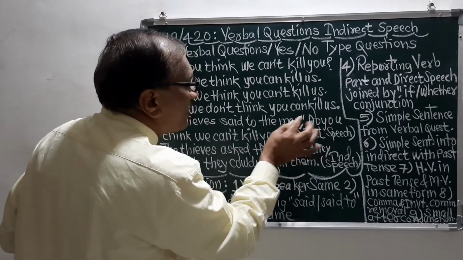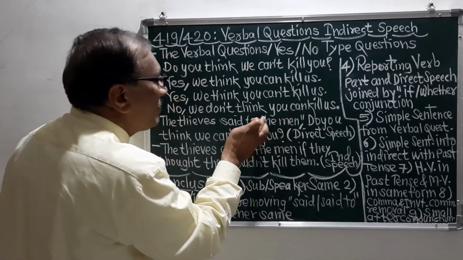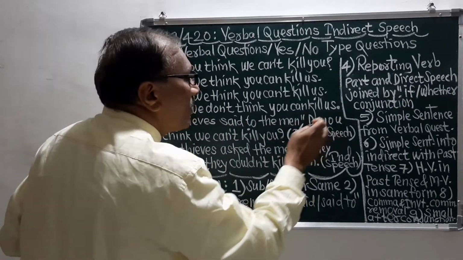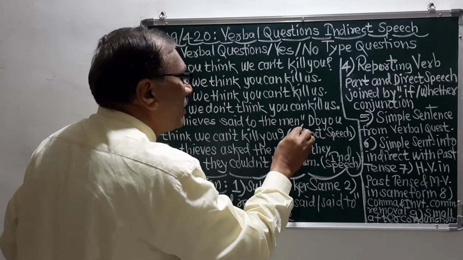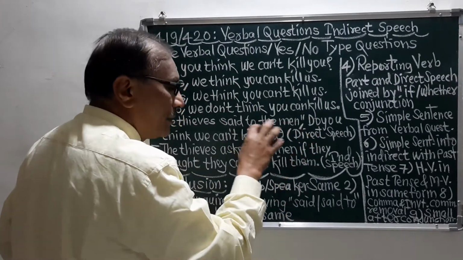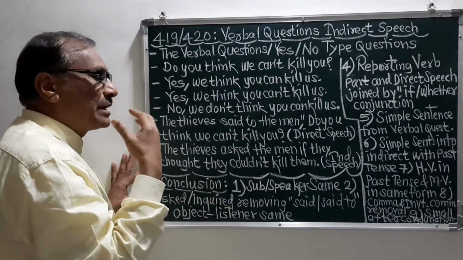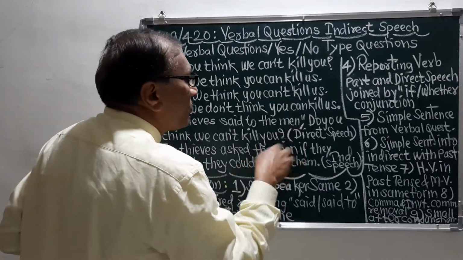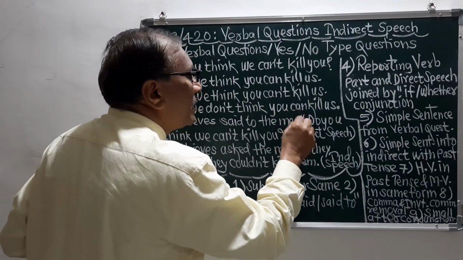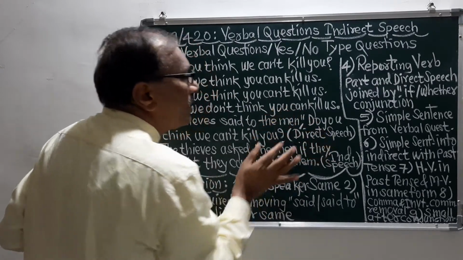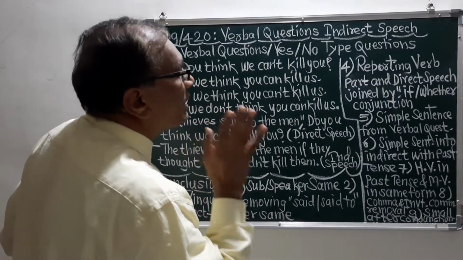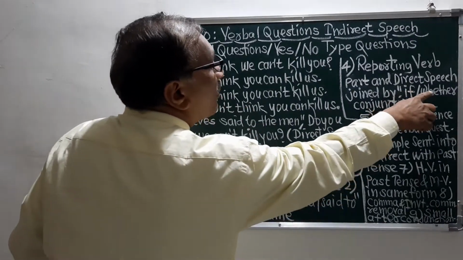This is the part of the reporting verb, and this is the part given in the comma and inverted comma, that is the direct speech. So we should remove this comma and inverted comma, and here we should put the conjunction, and that conjunction is "if" or "whether."